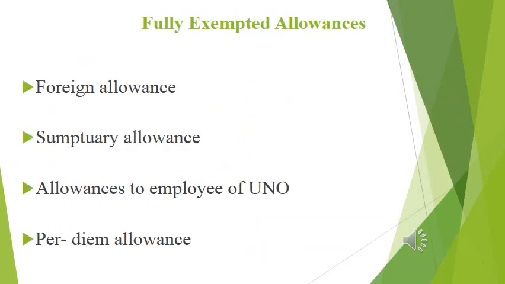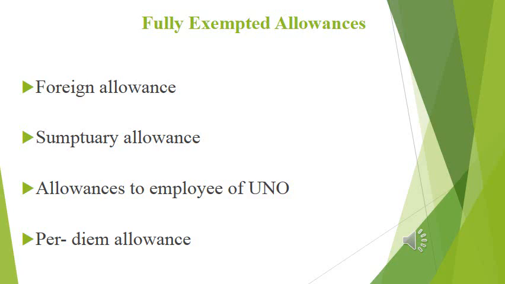Let us see the first very important question as far as public exams are concerned. What are the different types of fully exempted allowances? It's a very simple area. Fully exempted allowances are four types, only four types. Let us see one by one.